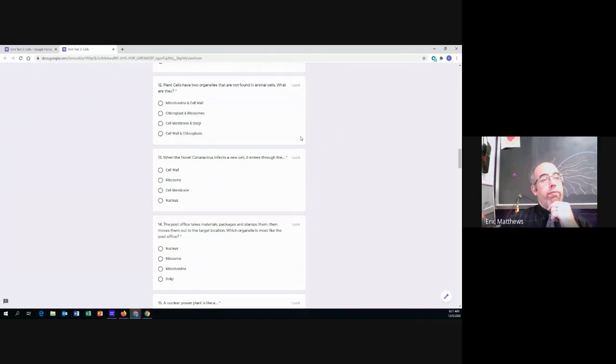Number 12. Plant cells have 2 organelles that are not found in animal cells. So which one of these answers has the 2 organelles that plants have and animals do not? Is it the mitochondria and the cell wall, the chloroplast and the ribosome, the cell membrane and the Golgi, or the cell wall and the chloroplast? Which one of these are the 2 organelles that plants have that animals do not?